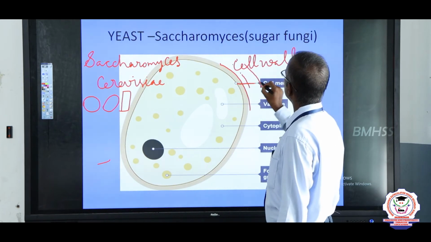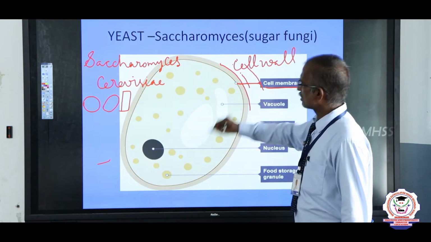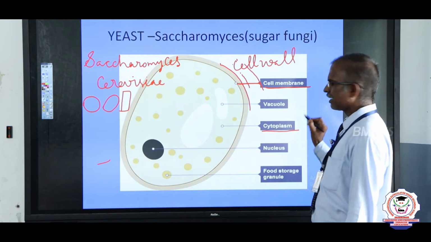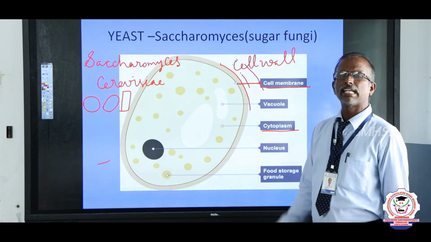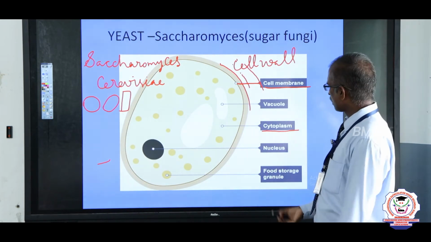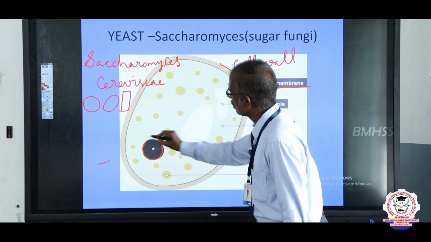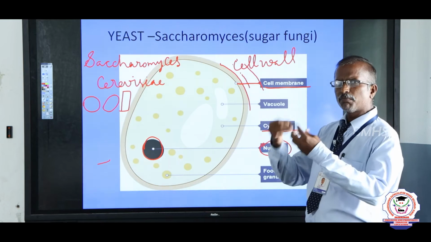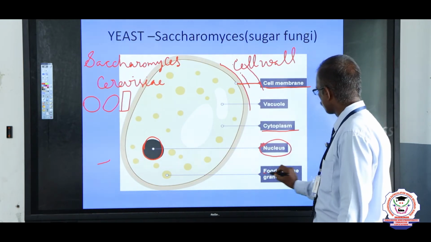Below the cell wall is the cell membrane. Within the cell membrane, the entire structure is called the cytoplasm. The cytoplasm contains various organelles, and one spherical structure is called the nucleus. Next, various food materials are stored and present within the cytoplasm.